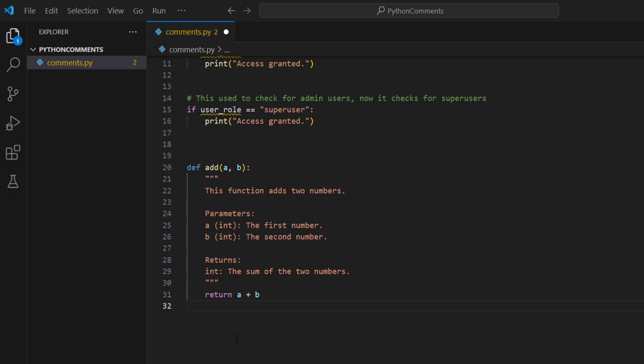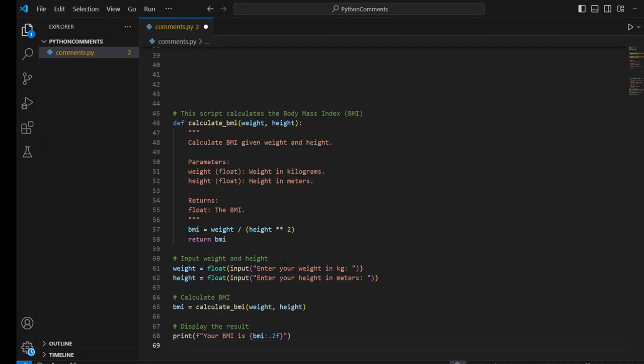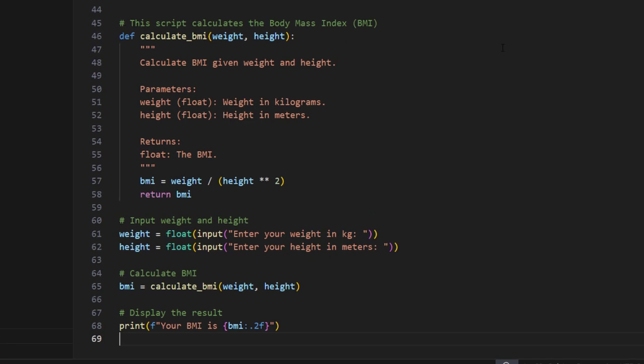Now let me bring an example which contains multi-line as well as single line comments. Over here you can see we have a single line comment which tells that this script is going to calculate the BMI. After that, when we define the calculate BMI function, we write in the comments what this function is going to perform, how, what the parameters are, and what it is going to return.